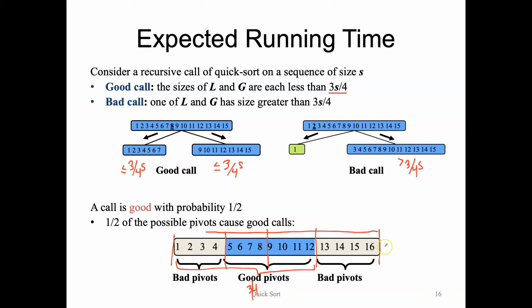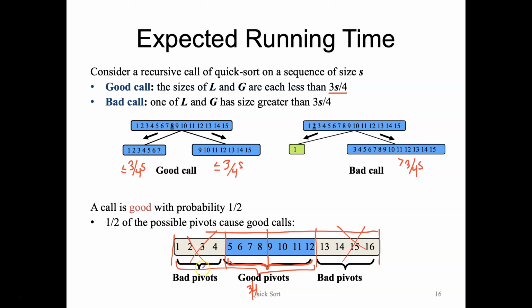So in this already sorted sequence, the first quarter are bad pivots, the last quarter are bad pivots, but anything in the middle would be good because this would evenly distribute these lists in the way that we want. We have no more than 3/4 less than this item or no more than 3/4 greater than this item. So anything in the second or third quadrant would be okay from the standpoint of what we define as a good call. Again, the sequence we're given isn't sorted, at least we don't know if it's sorted already, but we're just using this in order to count how many pivots are good.